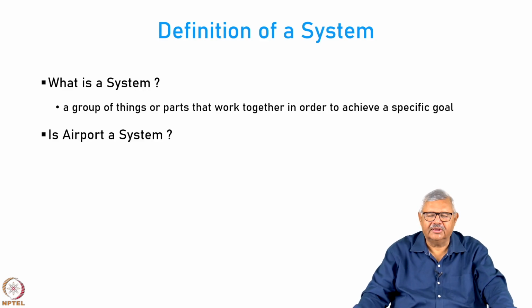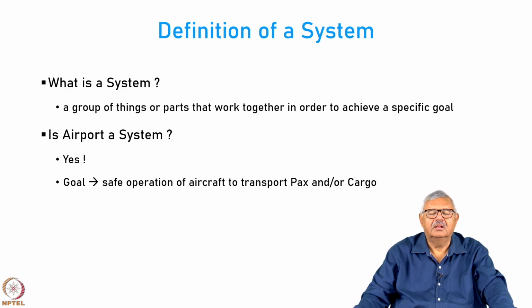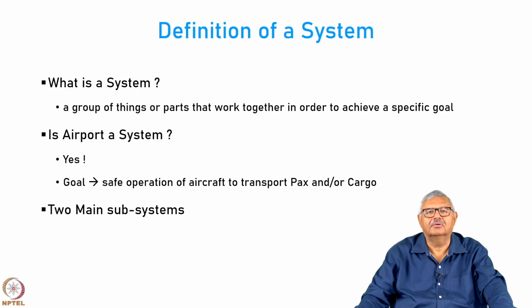Now, is airport a system? Definitely yes, because there are many elements in the airport that are going to work together to achieve the specific goal of allowing safe and expeditious flow of air traffic, both arriving and departing. So, the goal of an airport system is safe operation of aircraft to transport passengers and or the cargo.